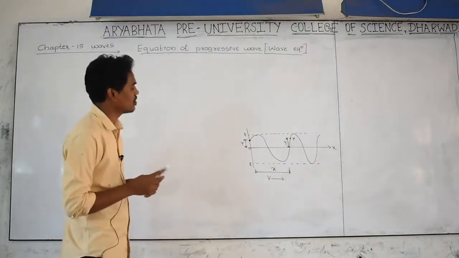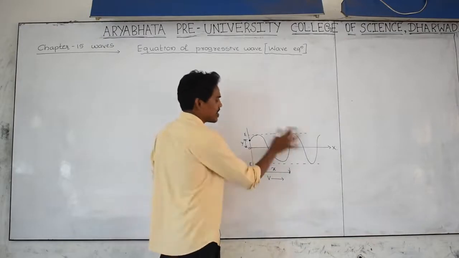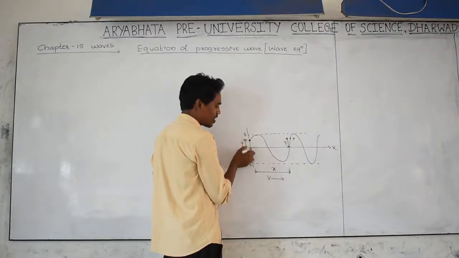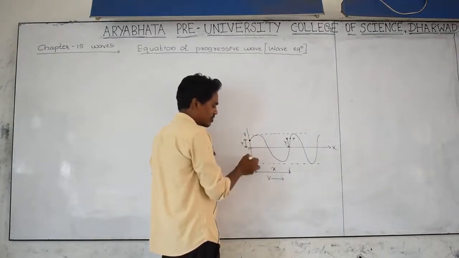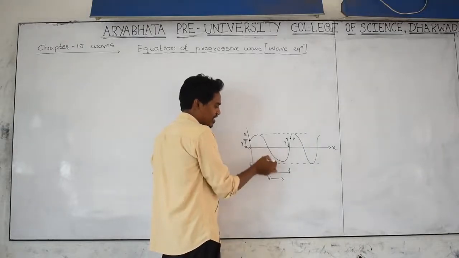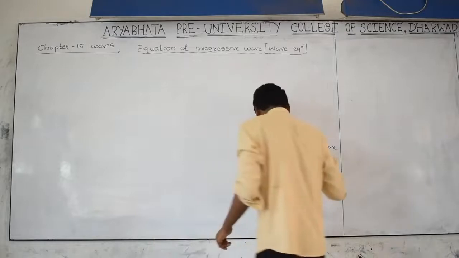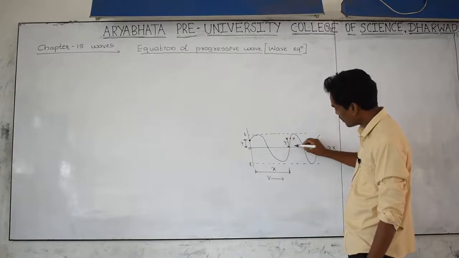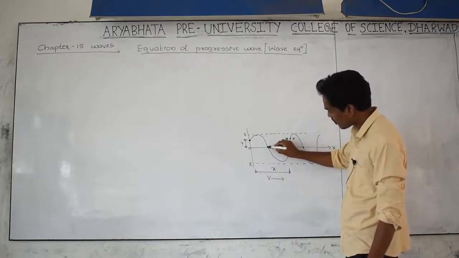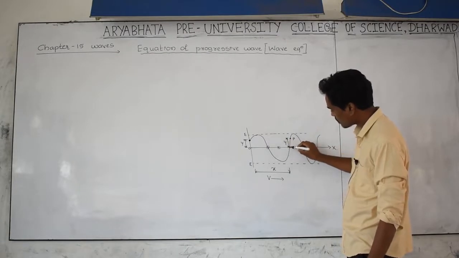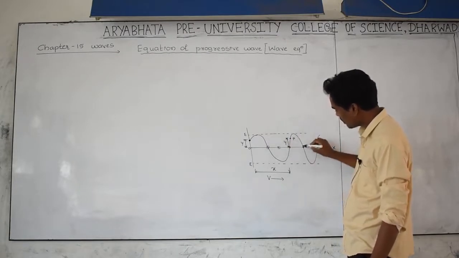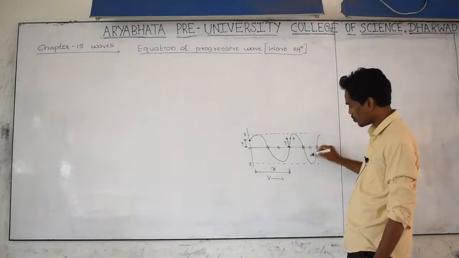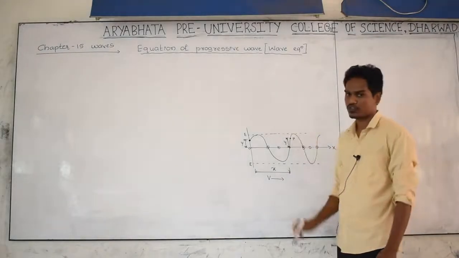Let us imagine it as a water wave. Here one water particle is vibrating, and here another particle is vibrating like this, and here another, and another. These are all water particles vibrating about their mean position.